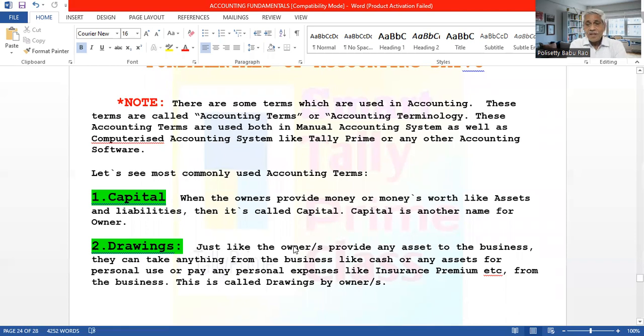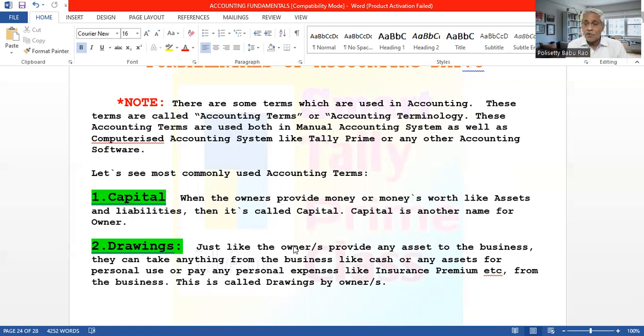Similarly, next number 2 is drawings. Just as the owner or owners give to the business, they can also take anything from the business: cash, any asset, or any other form. They can also pay their personal expenses from the business. For example, if you pay a life insurance premium from the business, it is not an expenditure for the business.